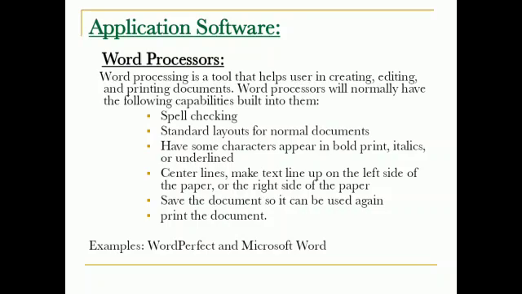A word processor will normally have the following capabilities built into it: spell checking, standard layouts for normal documents, and characteristics such as bold print, italic, or underline. Center lines, and making text line up on the left side or right side of the paper. Saving the document so it can be used again, and printing the document.